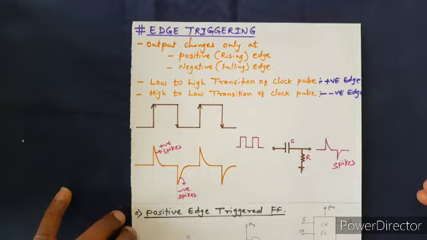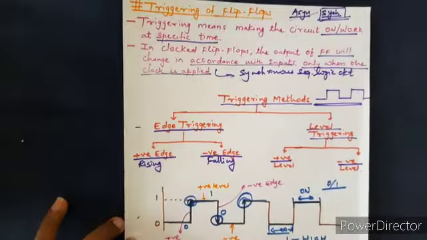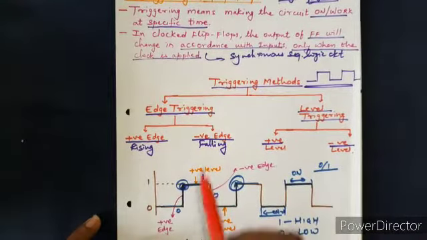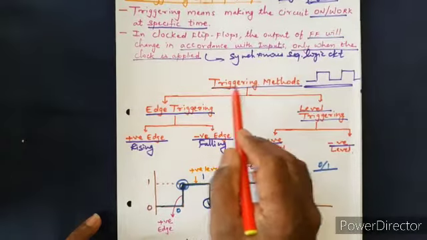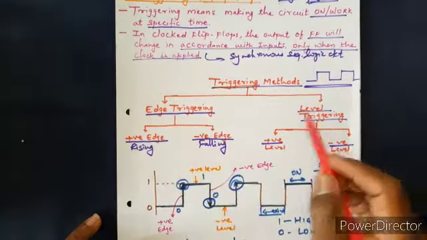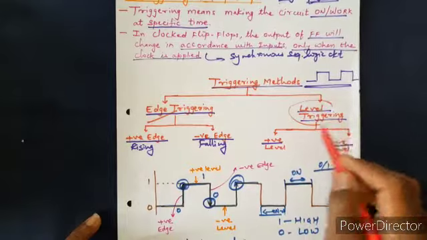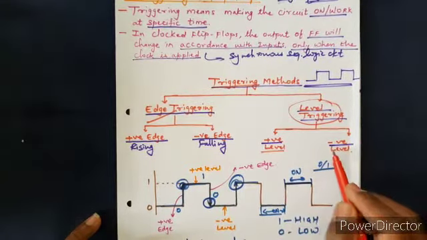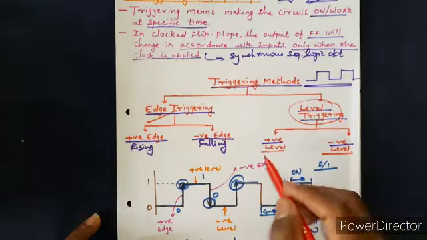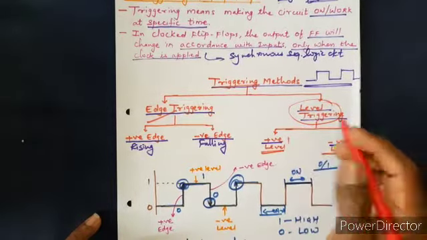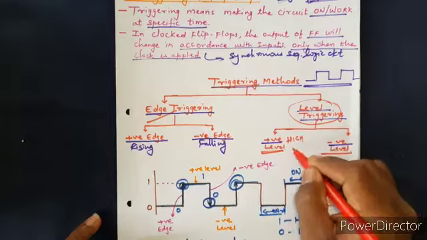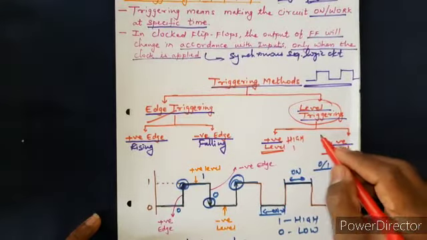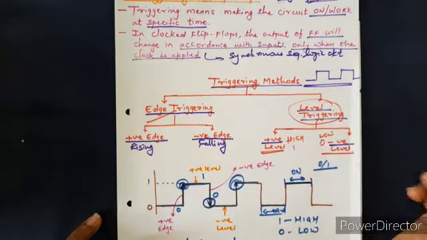In the last lecture we discussed one of the triggering methods, that is level triggering. Just to recall, the different methods of triggering are edge triggering and level triggering. In level triggering we have positive level trigger and negative level trigger. Positive means high level or one level, and negative means low level or zero level.